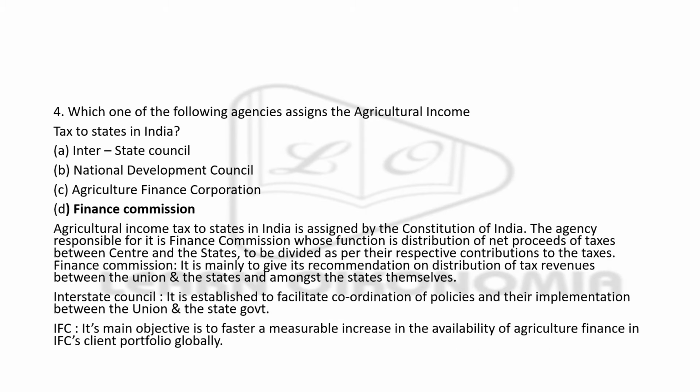Okay. Now, which of the following agencies assigns the agricultural income tax to states in India? Options are Interstate Council, National Development Council, Agriculture Finance Corporation, and Finance Commission.